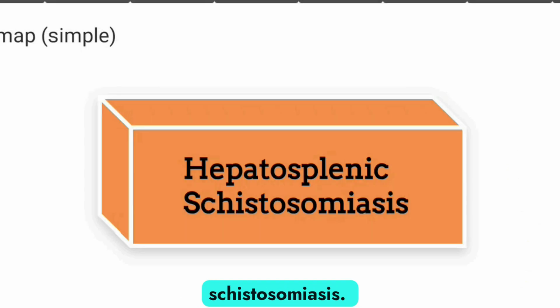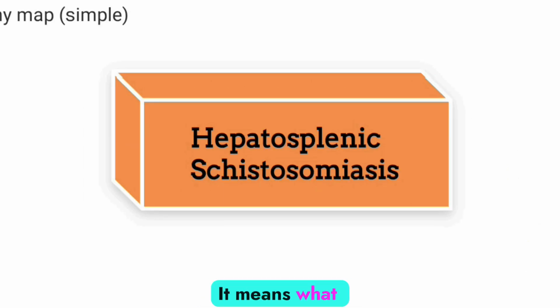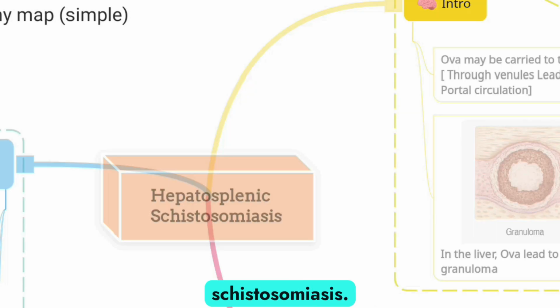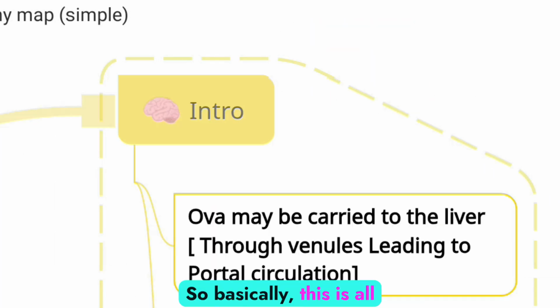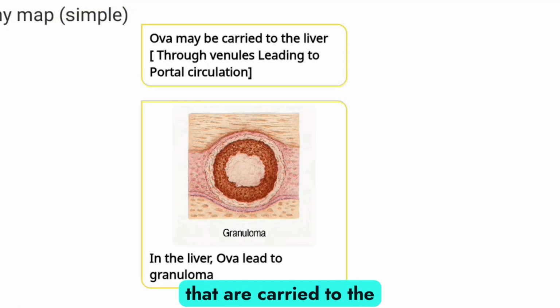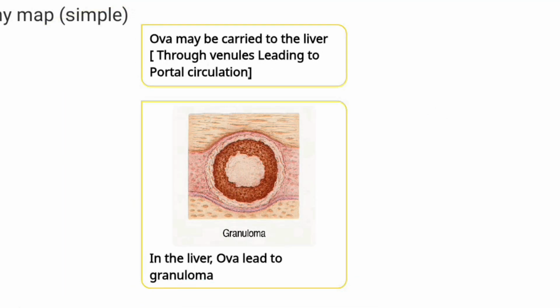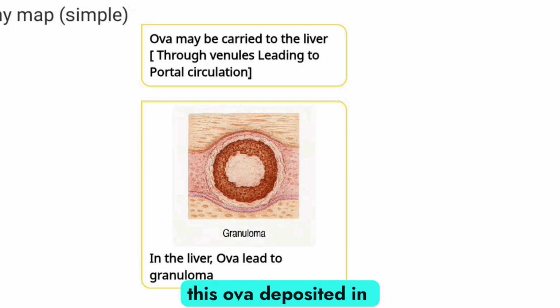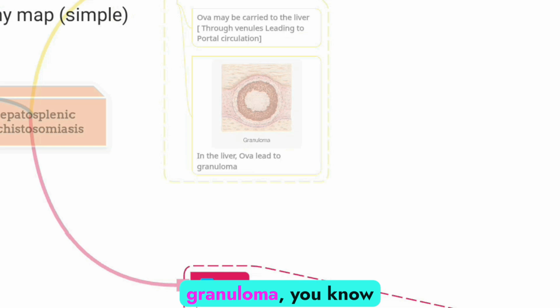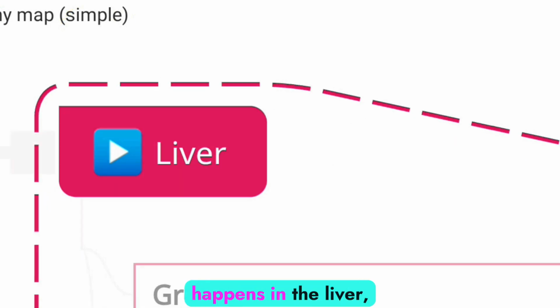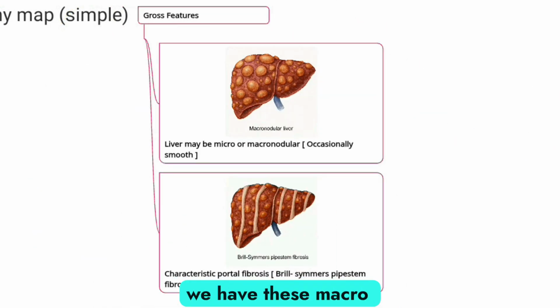The hepatosplenic schistosomiasis, it means what happens in the liver, what happens in the spleen with schistosomiasis. So basically, it is all about these ova that are carried to the liver through venules, leading to the portal circulation, whereby you have this ova deposited in the liver that lead to granuloma. In the liver, what happens in the liver? We have macro or micronodular livers.